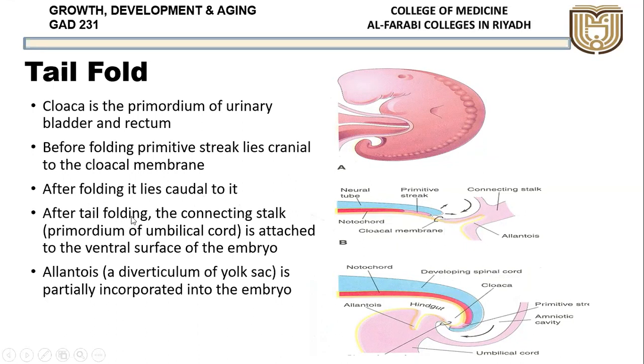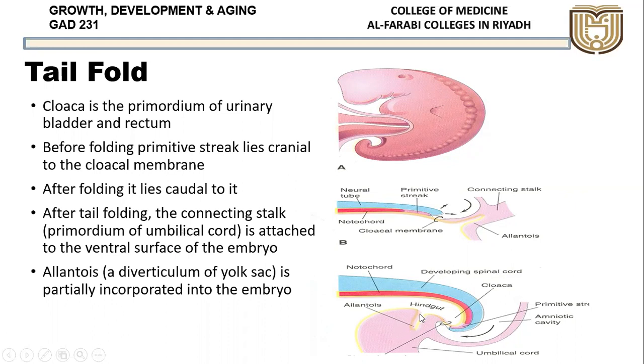After tail folding, the connecting stalk, primordium of the umbilical cord, is attached to the ventral surface of the embryo. Initially, if you see here, this is the connecting stalk, which will form the umbilical cord. Now with the folding of this embryo, this umbilical cord or the connecting stalk has moved in the front. Actually, it was near the tail end. Now it has moved towards the front. That is called the ventral surface.